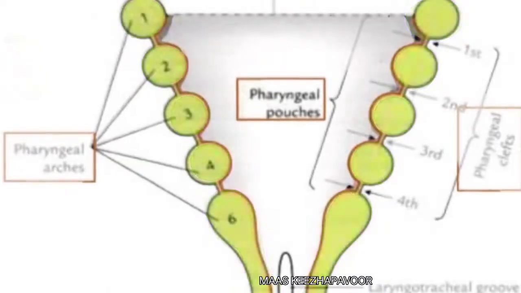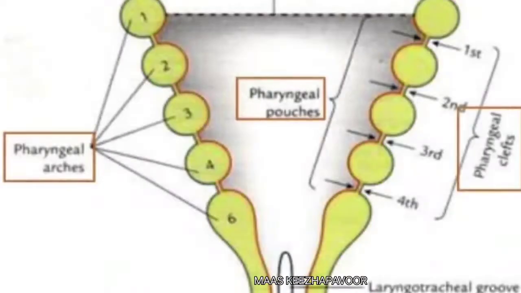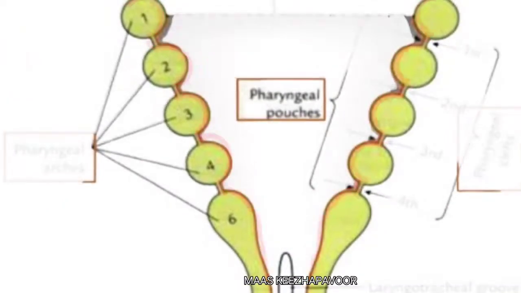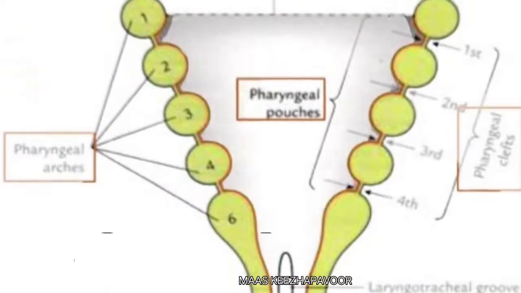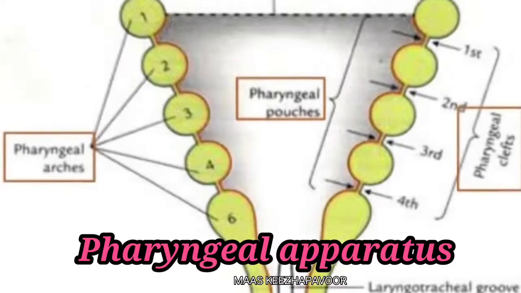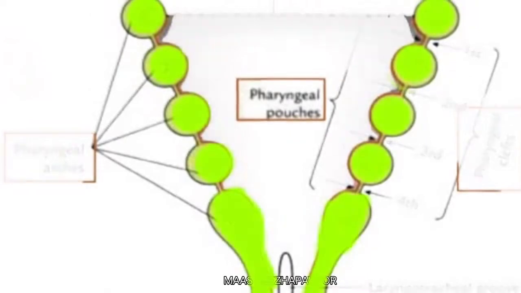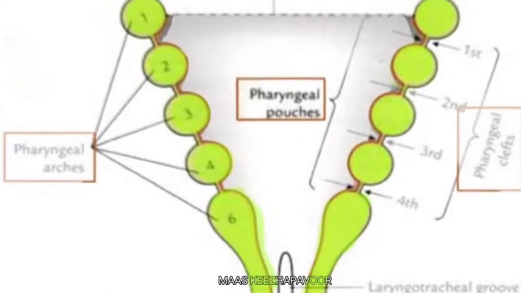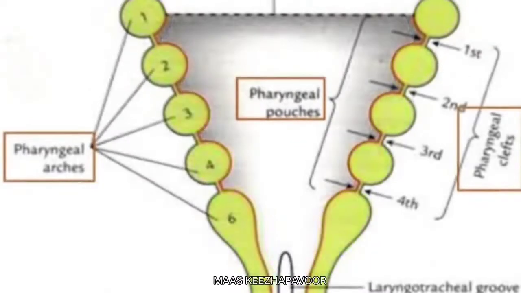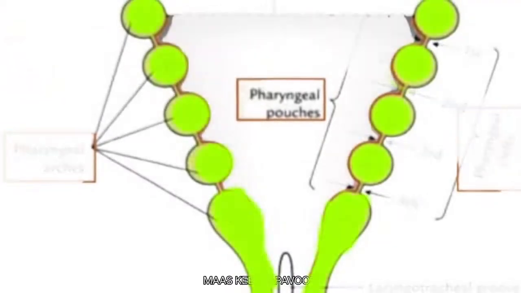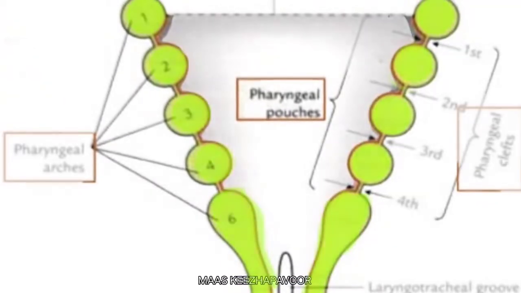The mesodermal pharyngeal arches, ectodermal clefts, and endodermal pouches are together called as pharyngeal apparatus. In this video, we'll see the details of pharyngeal arches. The pharyngeal arches are the mesodermal thickenings present in the wall of the foregut.